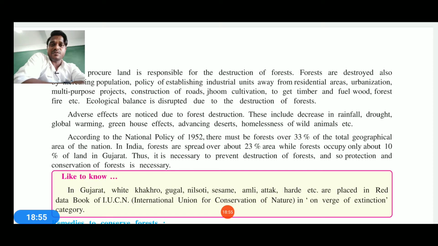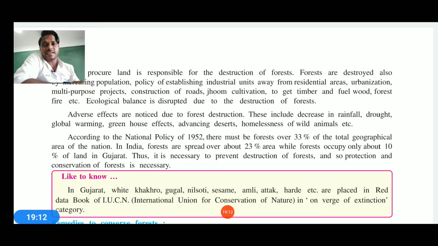Adverse effects can be noticed due to forest destruction, and it also includes decrease of rainfall, increase of global warming, increase of drought, greenhouse gases, and advancing deserts also. So first of all, animals, wild animals, birds are becoming homeless. In the end we will also become homeless.